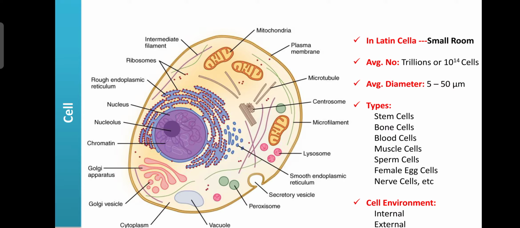The next one is the nerve cells. Nerve cells are mainly found in the CNS.